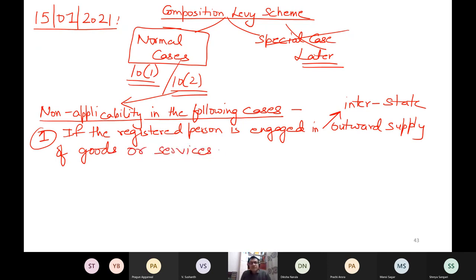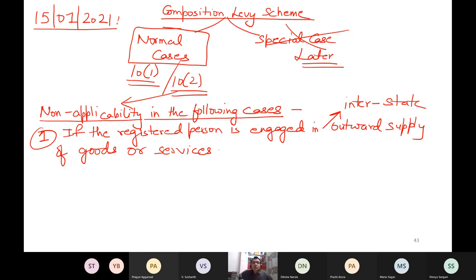Outward supply means sales. Inward supply means purchases. That is the only difference. Outward supply means my sales. Inward supply means my purchases. So when I'm doing my sales between two states, you can say I'm in Haryana and I'm supplying the goods in Delhi, then my outward supply